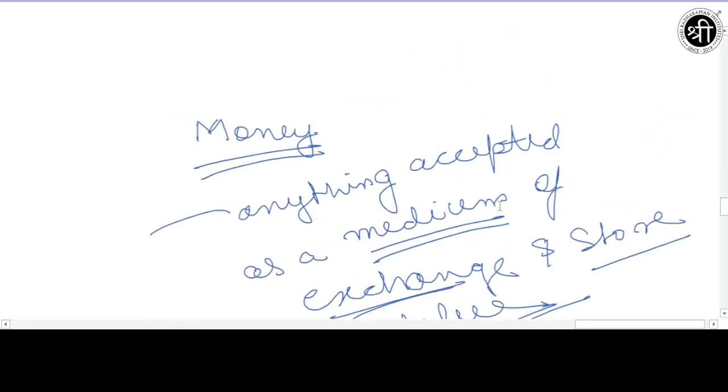Now after money, the next concept is income. What do we mean by the word income? In normal terms, our father works in an office and gets 25,000 to 30,000 rupees as salary per month, and we say that is his income. Yes, that is income, but that is in the normal language.